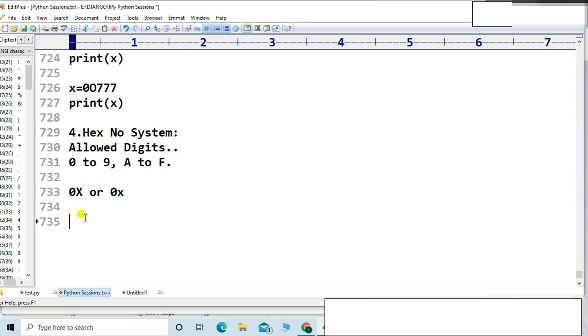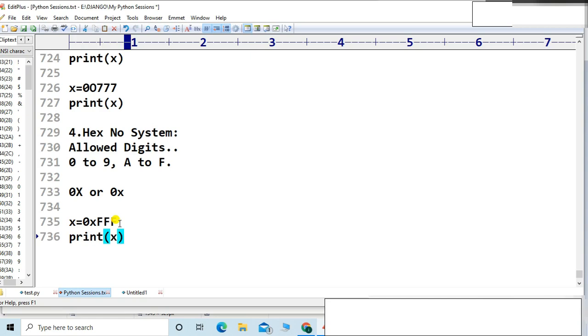So let me give the example. x is equal to, friends, listen carefully, x is equal to 0, and let me take the small x. Now f is the largest single-digit number. If I type it 3 times, it means it is the largest 3-digit hexadecimal number. Print x.